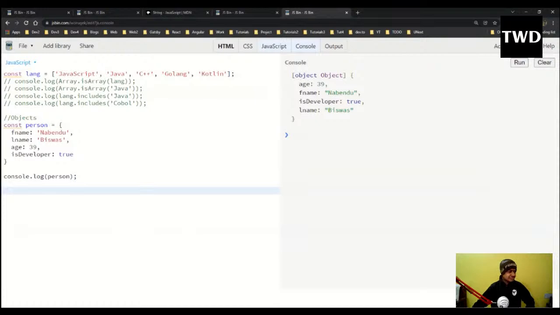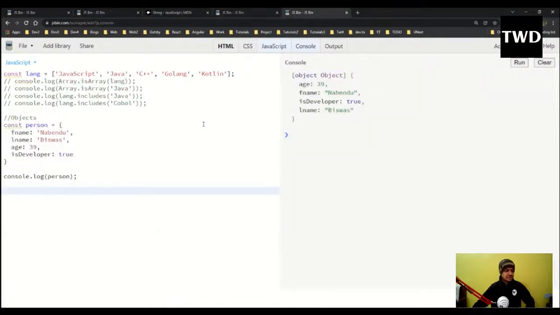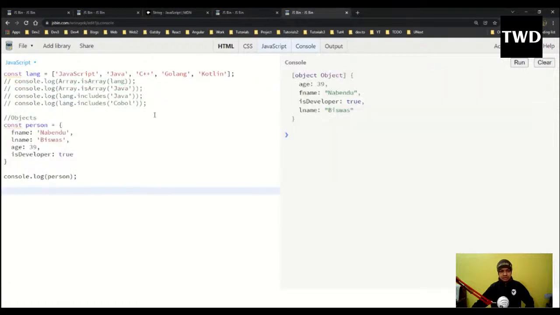So how to access something from an object? We access something from the array with index notation, 0 1 2 3, but this is the only way to access an array. For objects, there are two ways to get the value. Value accessing is very important. From the key we have to access the value. Here there was no key, we are just accessing something. So use an array if you have something in a sequence, and use an object if you have key value pairs like this.